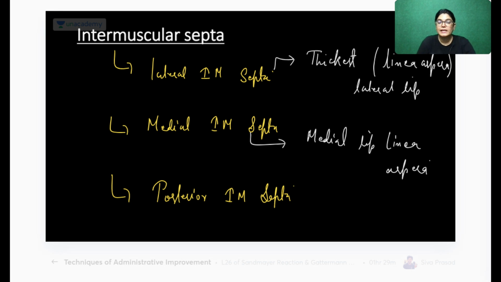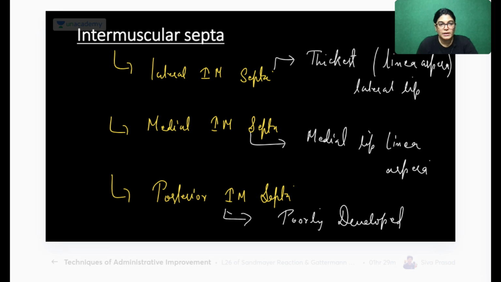Posteriorly you can see a thick line, that is called linea aspera. You must have attended the osteology session. If I have time in a coming session, we will cover the osteology part also. The posterior intermuscular septum is very poorly developed.